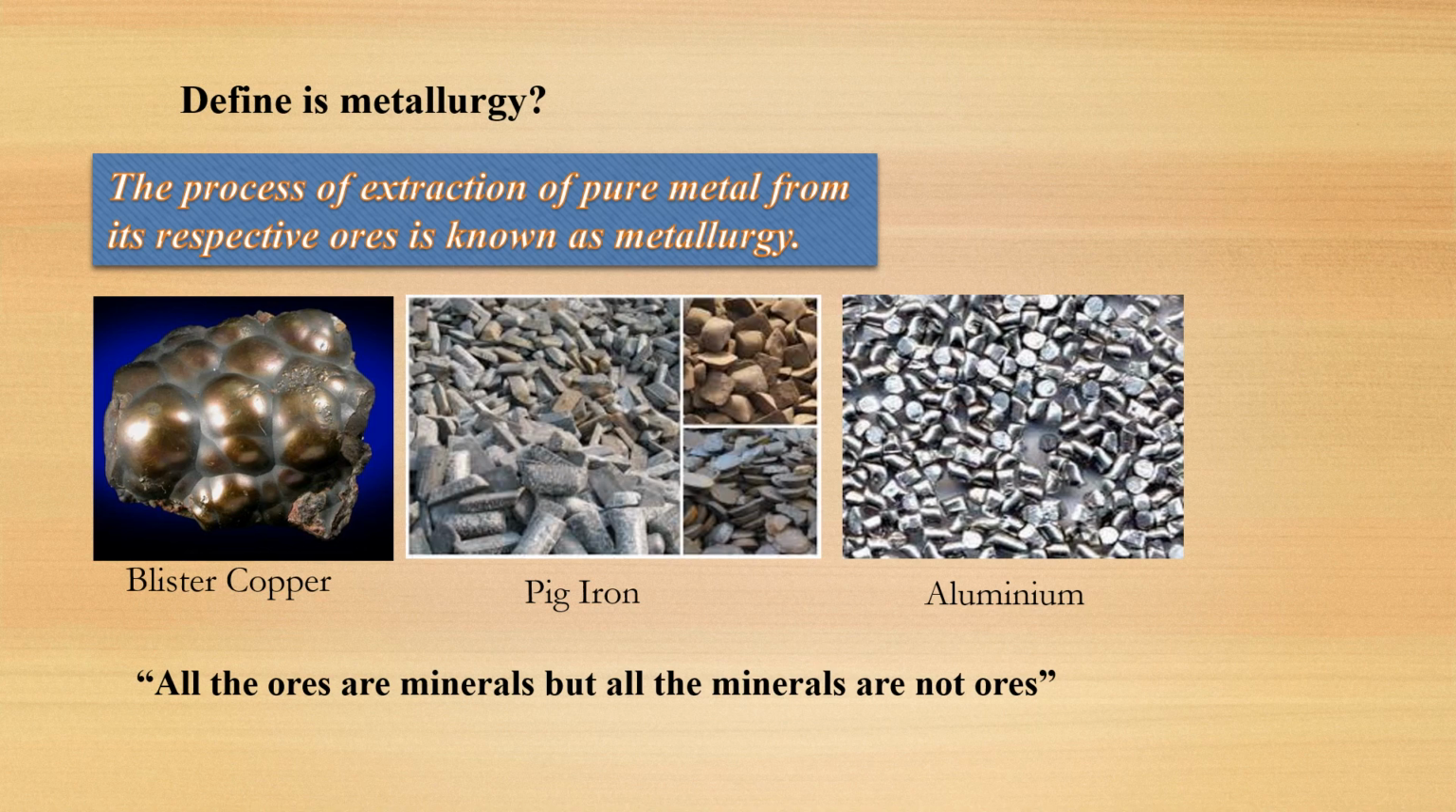The first one is pure copper, sometimes also called blister copper. Whenever we get the pure copper, the structure is like this, blister copper. And the next is pig iron, which is iron just obtained from the blast furnace, and we have one more metal, aluminium. It's a pure metal. Those are called aluminium pellets. And finally, we have a justification quote: all the ores are minerals, but all the minerals are not ores. Thank you.